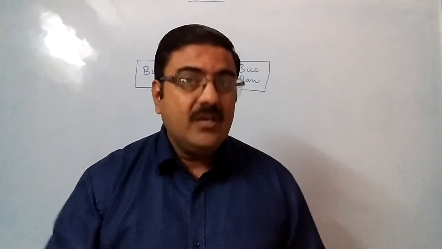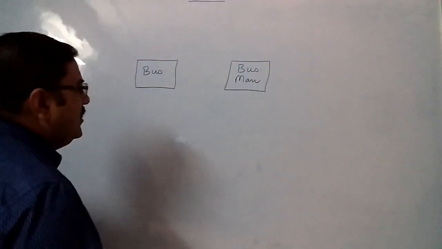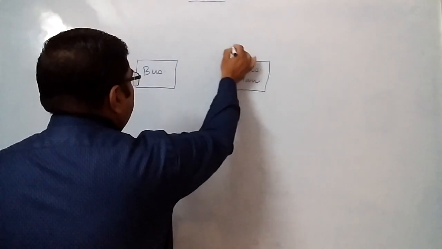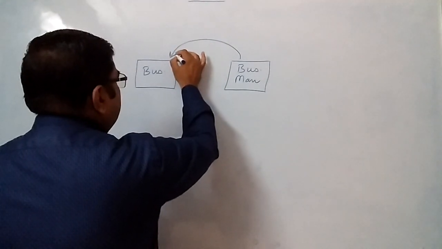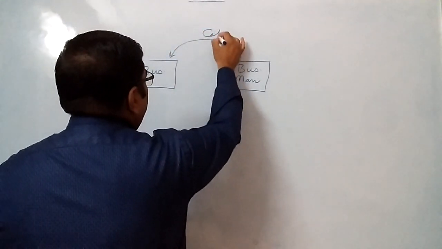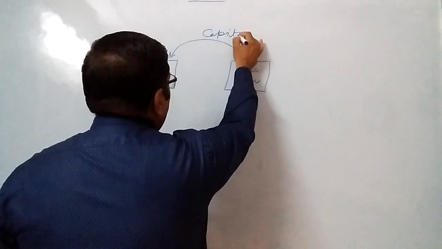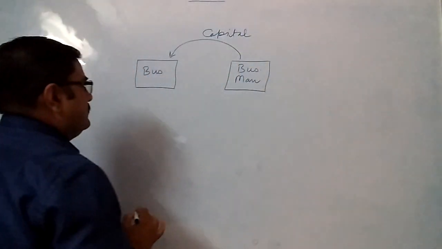Yes. Now that money which the business will be requiring, from where will the business get this money? Of course, that money will be contributed by the businessman. When the businessman contributes the money into the business, that contribution is known as capital.